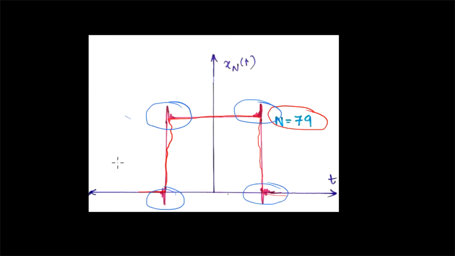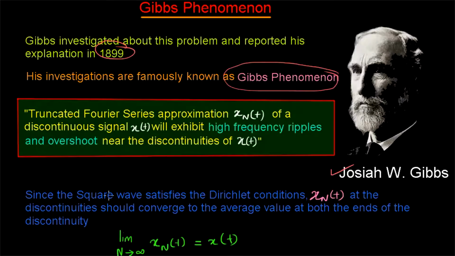For all the other signals, the Fourier approximation was almost looking similar to the original signal, but when he tried to draw the square signal, he observed that there are ripples or overshoot appearing at the discontinuities. About this, Michelson wrote to Gibbs, and Gibbs made his mathematical analysis, and this phenomenon is known as Gibbs phenomenon.